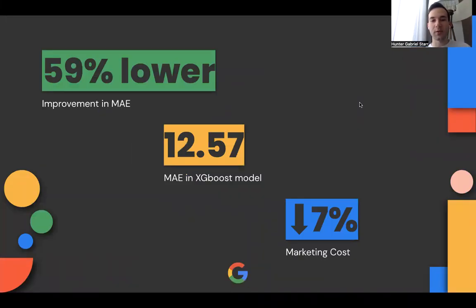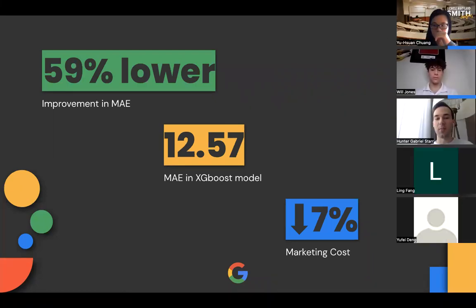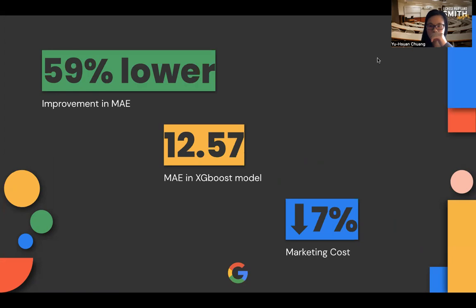Now let's take a preview of our presentation by looking at some of the most important numbers. Our XGBoost model's MAE is 59% lower than the naive MAE. The XGBoost model has the lowest MAE at 12.57 in the holdout dataset. And then using a confusion matrix, we can decrease the marketing cost by 7% by identifying customers who have no future revenue.